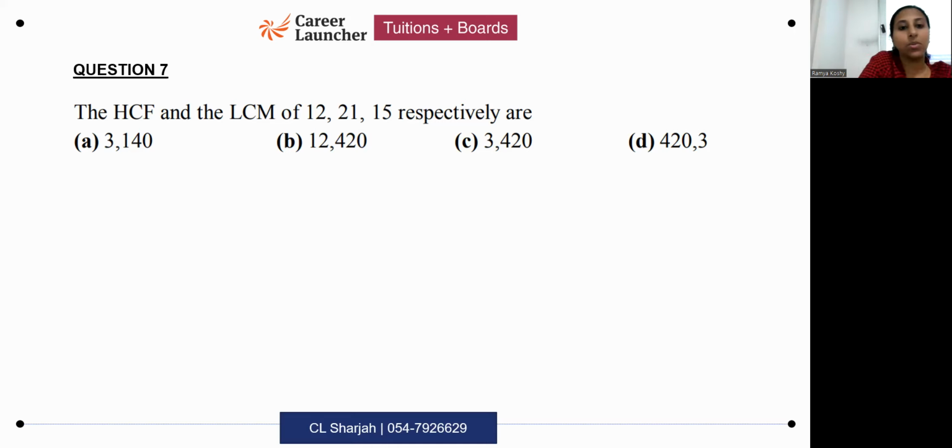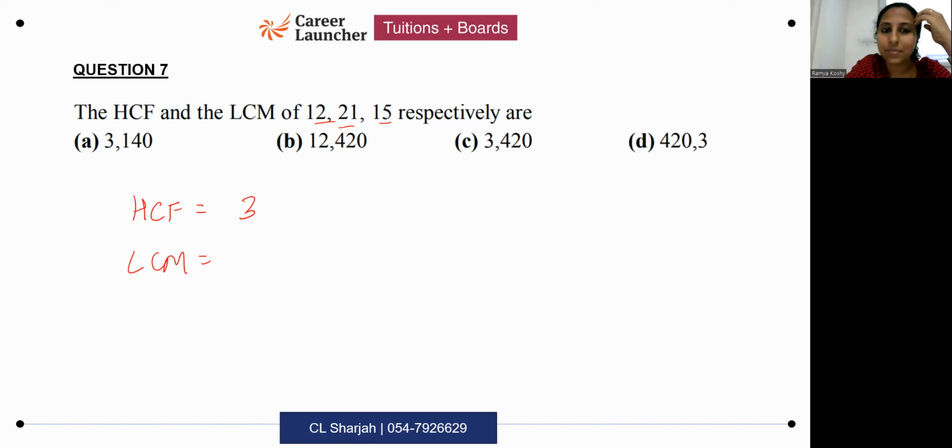I'm interested in the method you're applying because there is one common mistake which can happen. What is the HCF? I think HCF is quite easy for everyone, right? The numbers are quite simple. You have 12, 3 into 4, 3 into 7, 3 into 5. So obviously 3 must be the HCF. I think that's easy. What about the LCM?